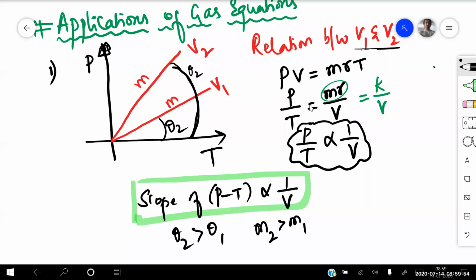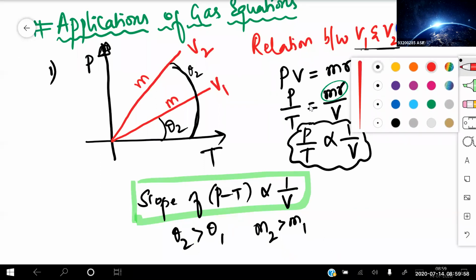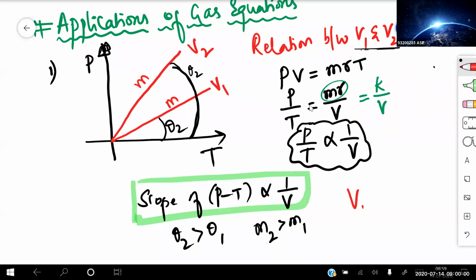V1 will be greater. Obviously, now we got the answer for this one. So V1 will be greater than V2. Look at the meaning inside, very important. The slope of your PT graph is inversely proportional to volume. What is the slope of your PT graph? The straight line equation, whatever you are getting. Right now I'm taking the two angles, theta 1 and theta 2.